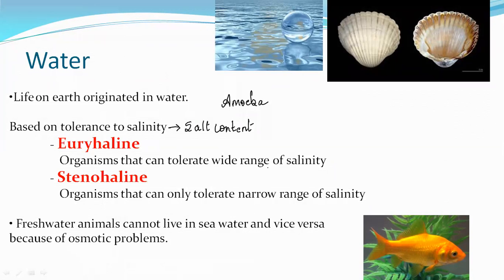Very good, Elvina. Everyone should be answering it. Freshwater animals cannot live in sea water and vice versa because of osmotic problems, because they are stenohaline. They can either tolerate a narrow range of salinity, or they cannot tolerate the salinity. So remember this: freshwater fishes cannot live in sea water, and saltwater fishes cannot live in fresh water because of osmotic problems.